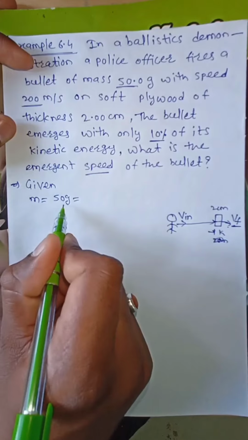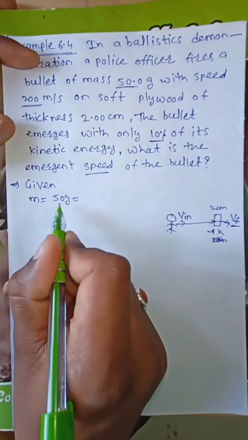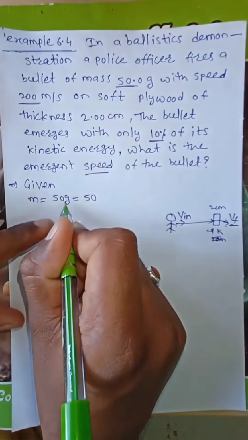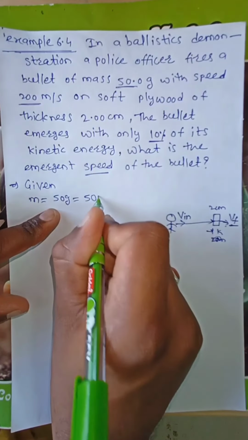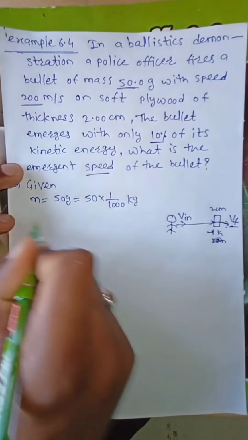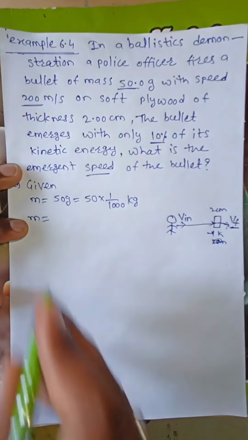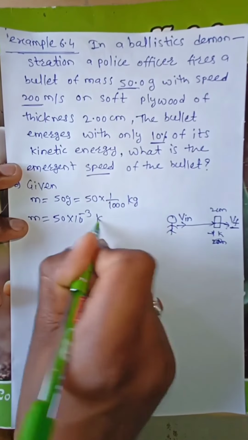The SI unit of mass is kg, therefore we have to convert this 50 gram into kg, means 1 by 1000 kg. This is nothing but 10 to the power of minus 3, therefore 50 into 10 to the power of minus 3 kg.